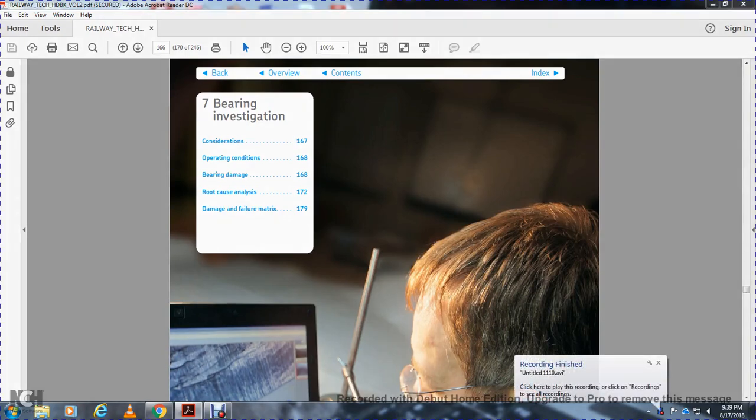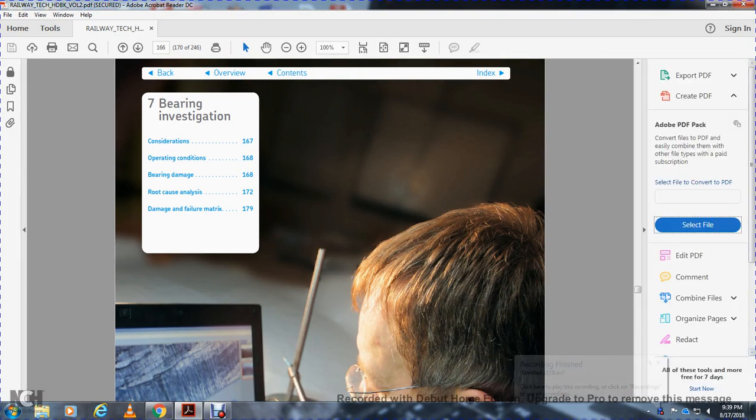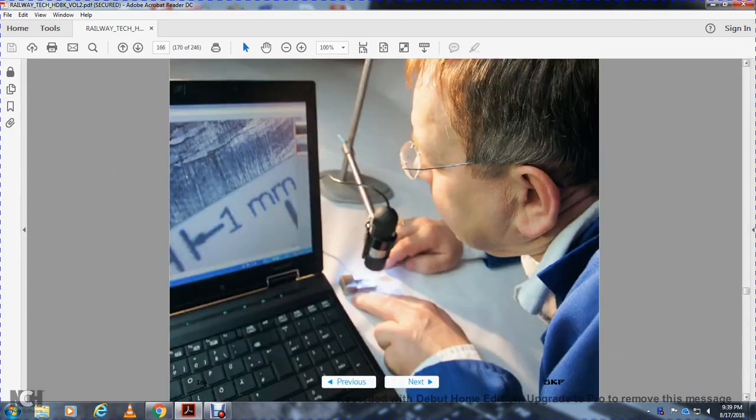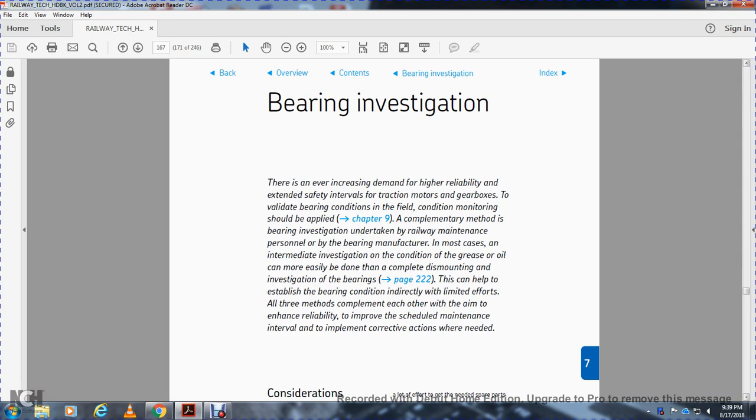Alright, bearing investigation, consideration, operation, condition, bearing damage, and the root cause of the damage failure matrix. Bearing investigation: this is an encrypted domain with a higher level extent with the safety interval with the traction